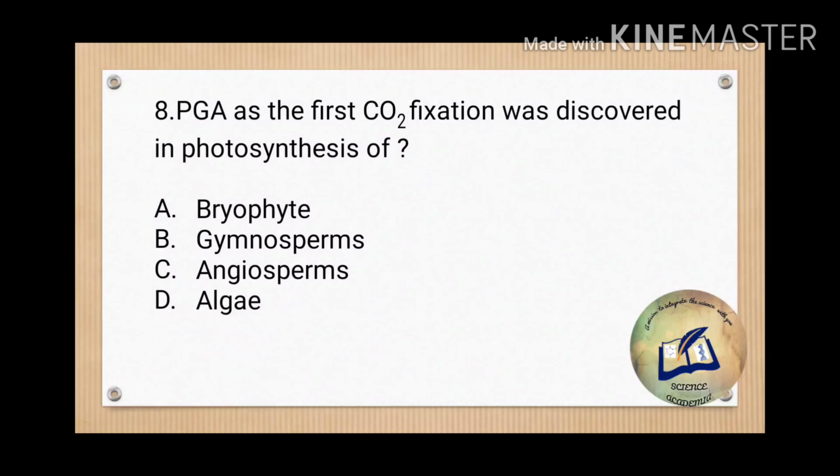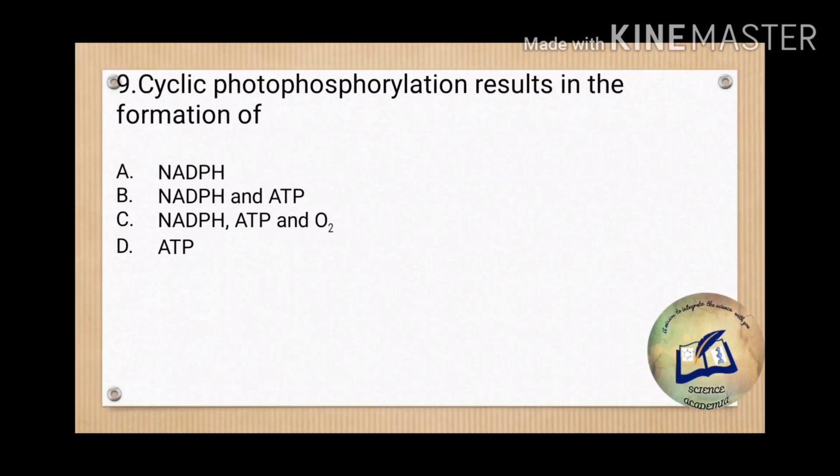Okay, for question number 8. Now question number 9 says, cyclic photophosphorylation results in the formation of NADPH, or NADPH plus ATP, or NADPH plus ATP plus oxygen, or only ATP. So the answer is ATP. In cyclic photophosphorylation, the only product which is formed is ATP. Okay, so the option is D.